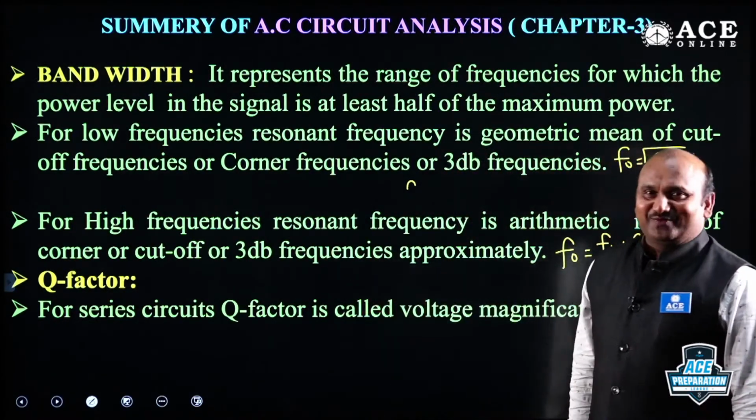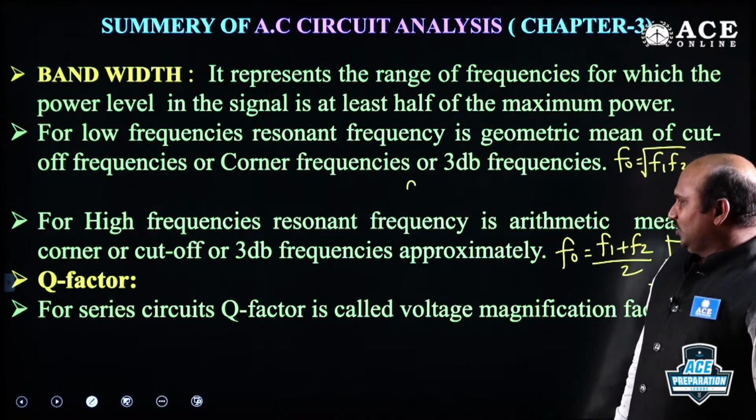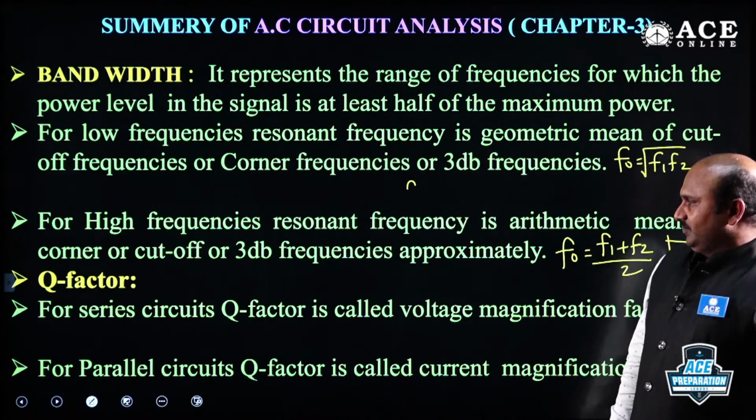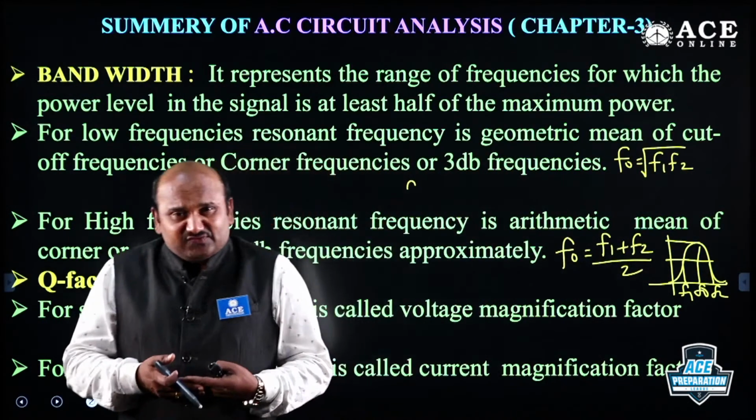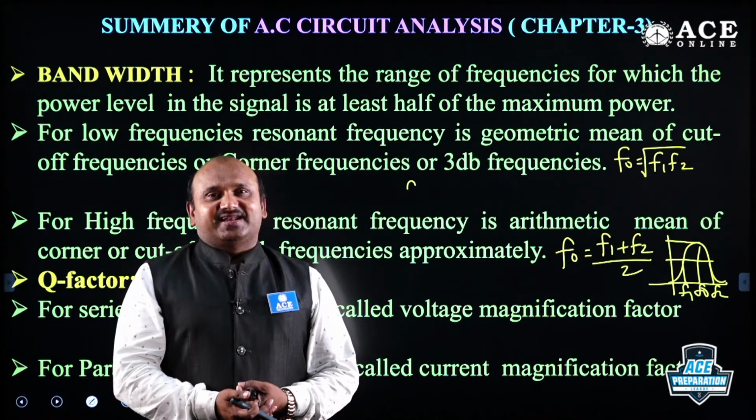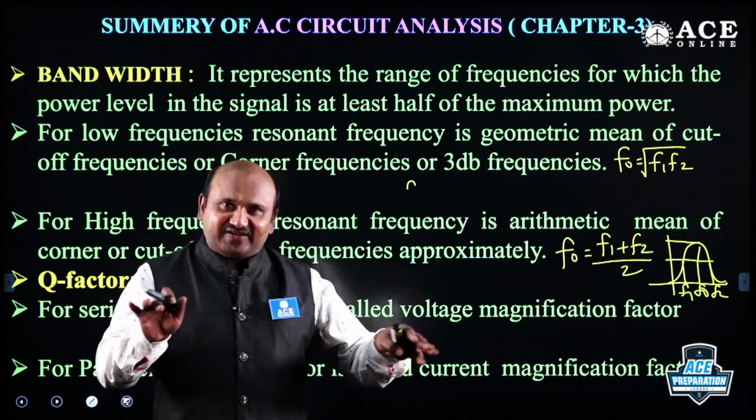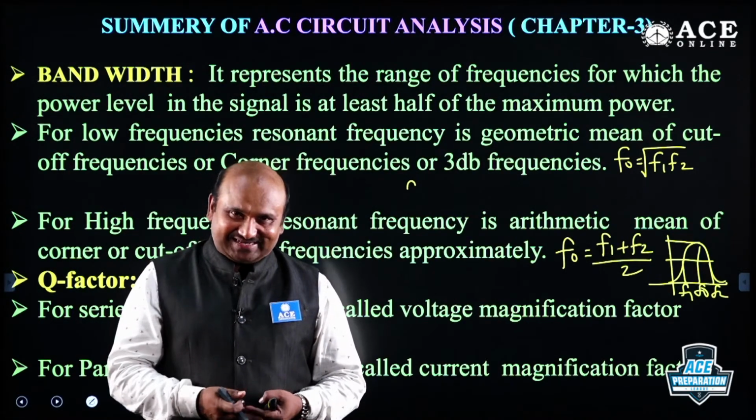Now the next important factor is the Q factor. For series circuit, Q factor is called the voltage magnification factor. For parallel circuit, Q factor is the current magnification factor. First of all, what is the Q factor here? Q factor is the ratio between two similar quantities. But how do you define the quality factor?